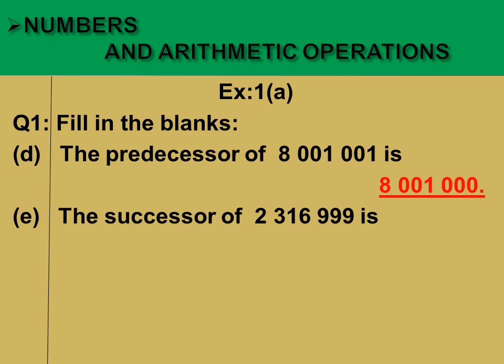In part E, the successor of this given number is. So dear students, successor means you have to add 1, okay. You have to add 1 to the digit at ones place. After adding 1, we will get the answer like this.